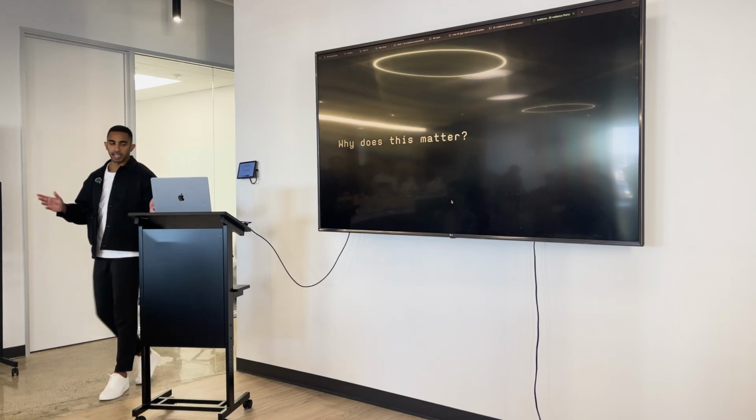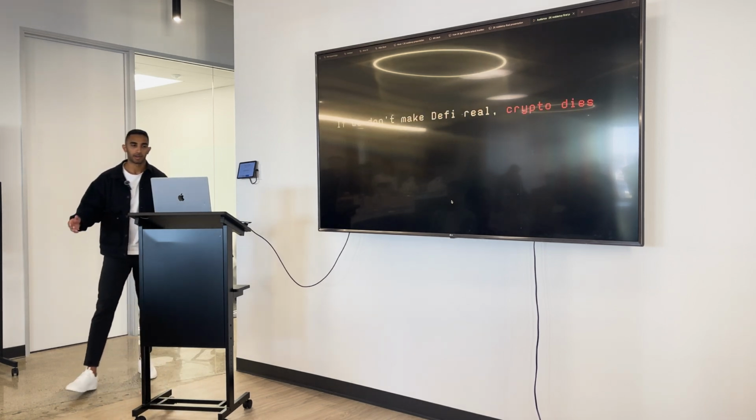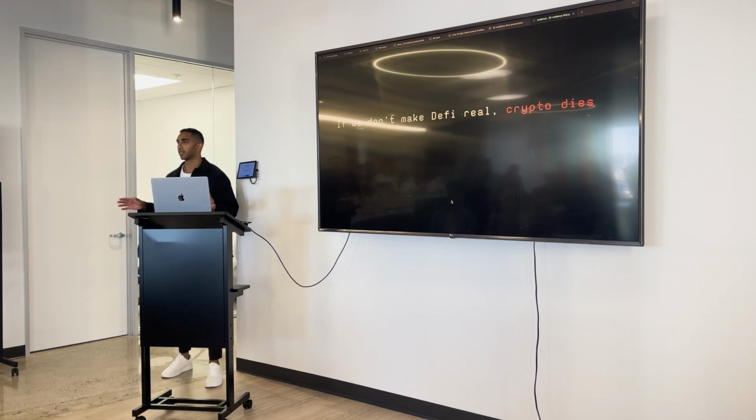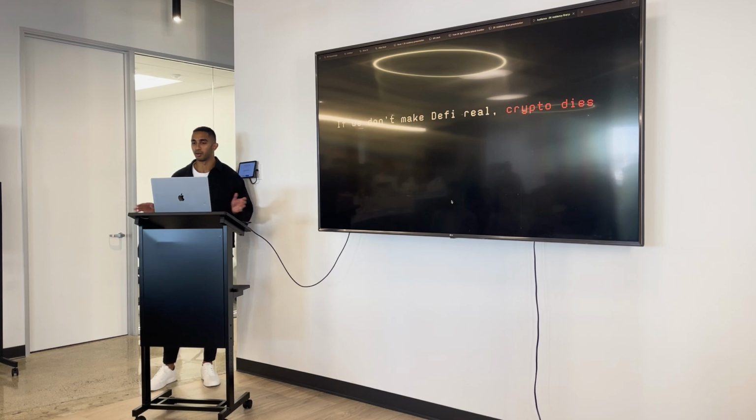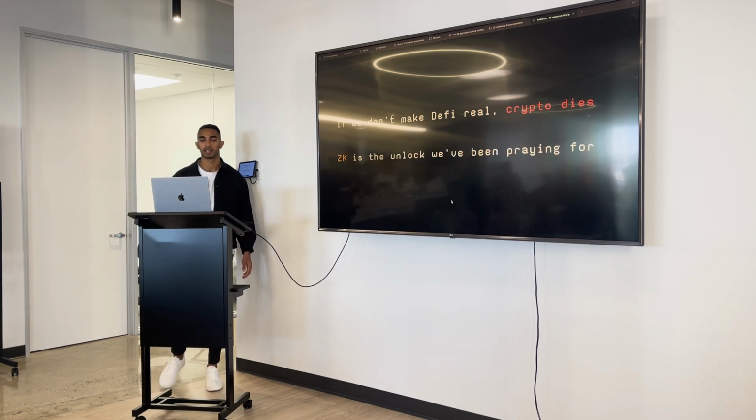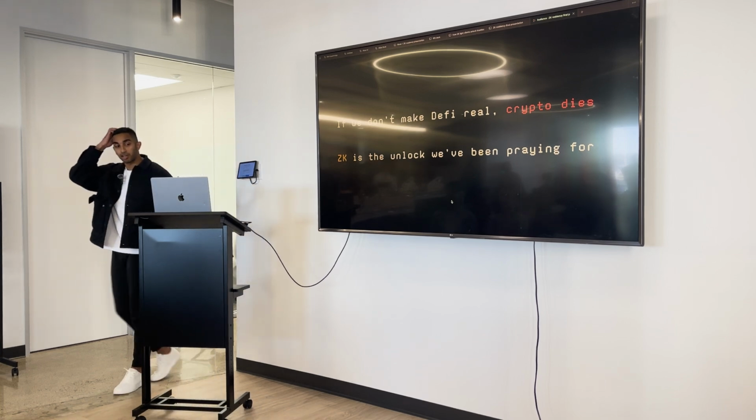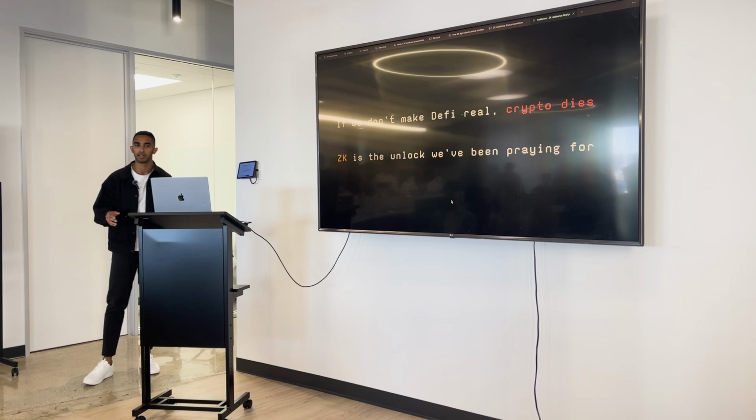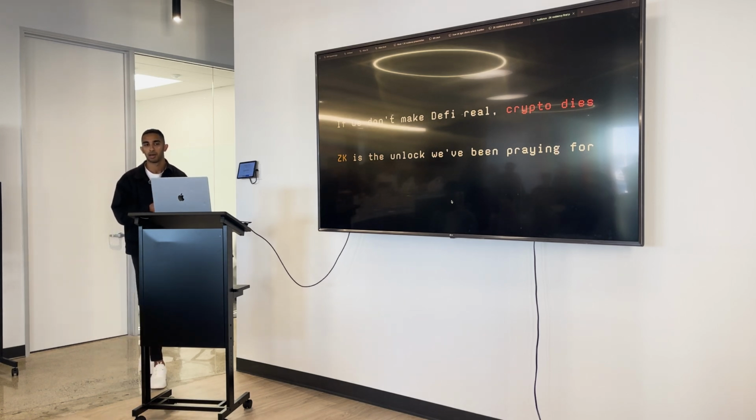Zooming out, why does this actually matter? I care about this because if we don't make DeFi real, crypto's industry dies. The vast majority of crypto today is traded through fully centralized parties. This is really bad. It's funny that we think we're a decentralized industry when this is not where the money actually moves. And ZK is really magical because it's basically the unlock we've been waiting for, where now we can finally build systems that are cheaper than centralized ones, but also more secure.